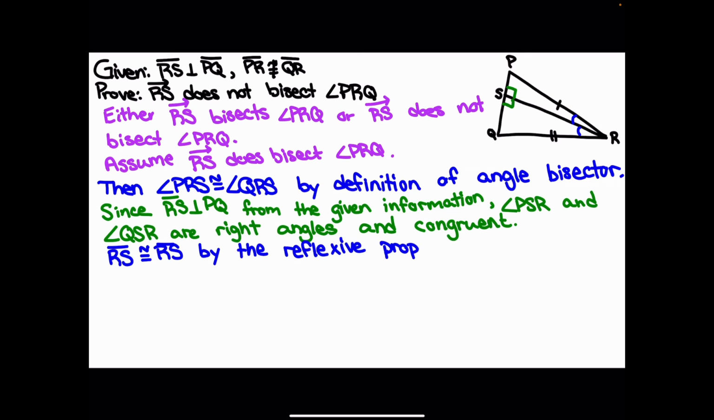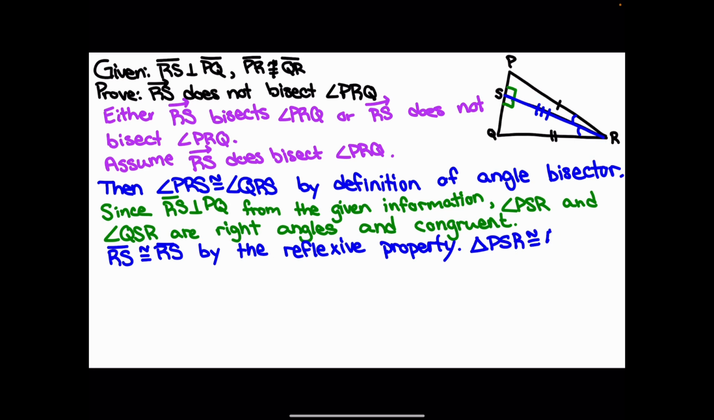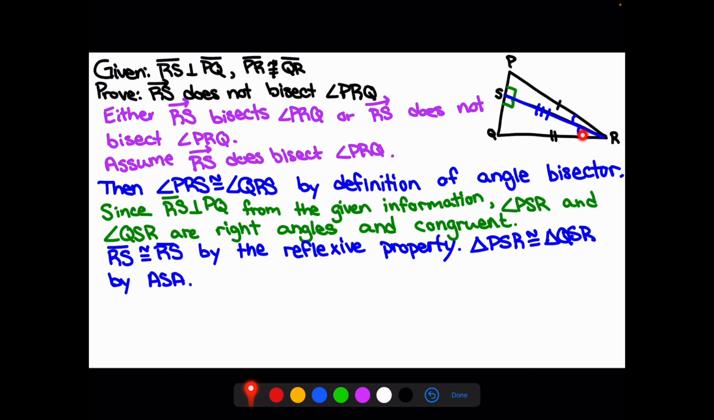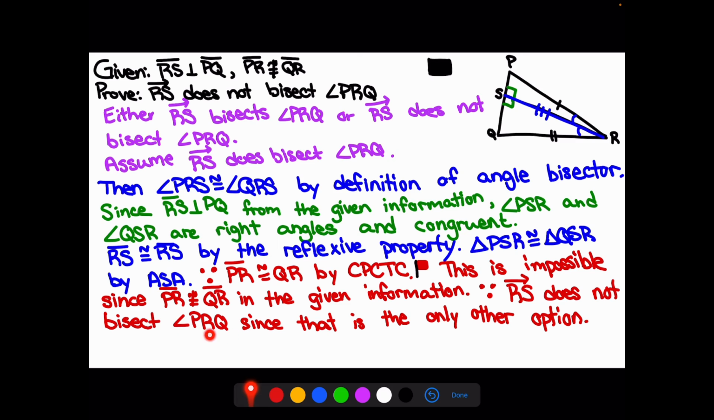So we can say that RS is congruent to RS by the reflexive property, which would then allow us to say that these two triangles are congruent. So triangle PSR is congruent to triangle QSR by angle, side, angle. If these two triangles are congruent, then PR would be congruent to QR by CPCTC. However, that is a contradiction. This is impossible, because in our given, it clearly says that PR is not congruent to QR. So therefore, RS does not bisect angle PRQ, since that is the only other option available.